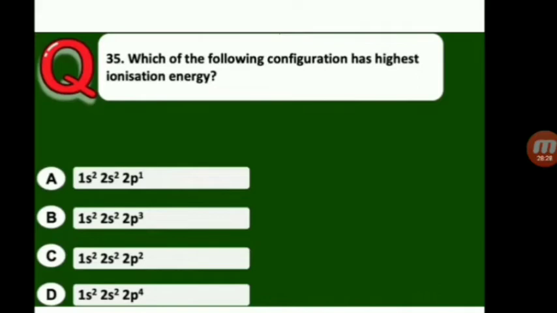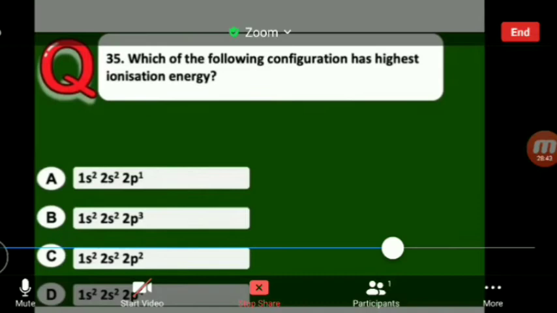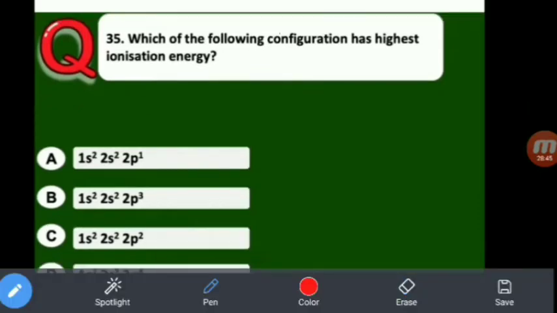Maybe this one. C, 2s2 2p2, is also less than half filled. D, 2s2 2p4, is more than half filled. Less than half filled or more than half filled is unstable. So the correct answer is B only, because the p3 configuration is exactly half filled. Half-filled configurations are more stable.